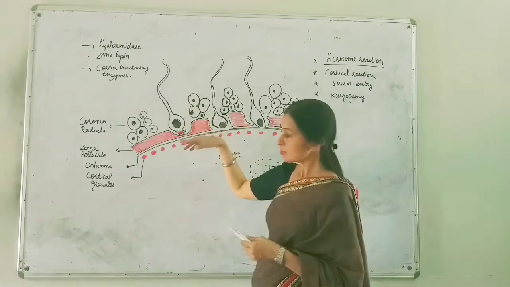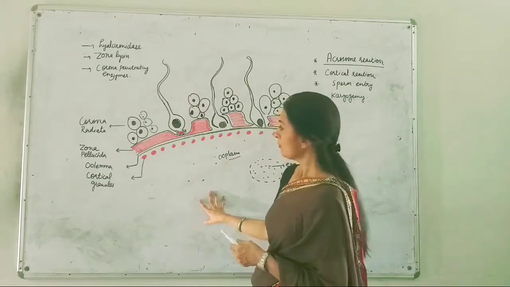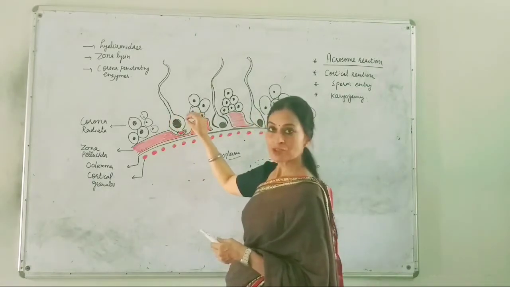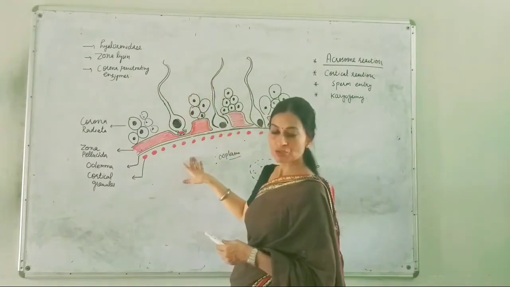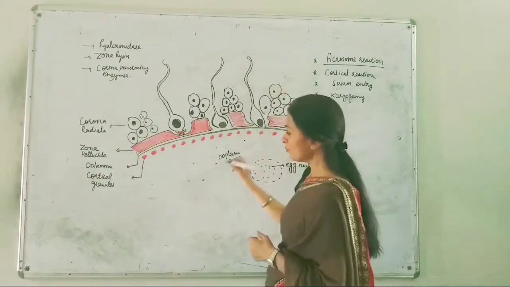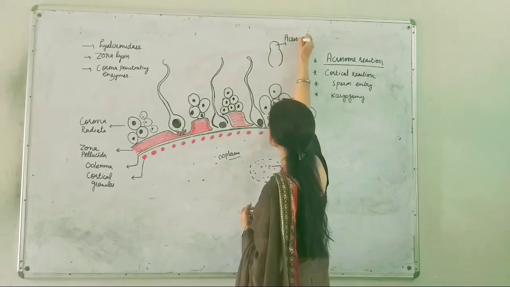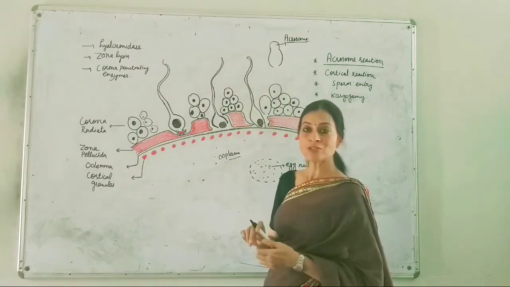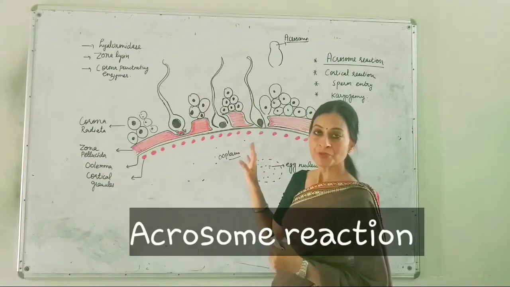Only one sperm is going to fuse with the egg, but the process is shown in these different steps. So when the sperms reach near the egg, the sperm has a very important structure. This is the head of the sperm, and it has a very important structure at the tip which is known as the acrosome. So the first event that you can mention is the acrosome reaction, which we will study now.